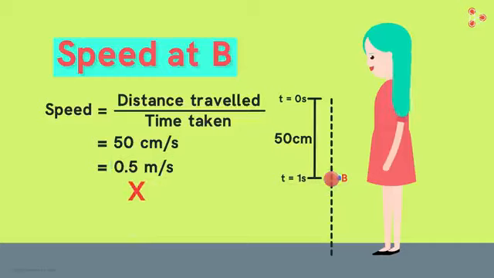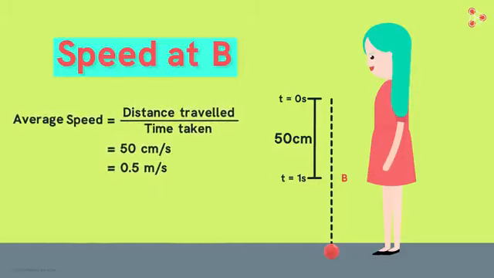No, it's not. This answer would have been correct if the speed of the ball was constant throughout its motion. But we know that the speed of the ball increases as it falls. So, the answer Nora got is actually the average speed of the ball as it reaches the position B.